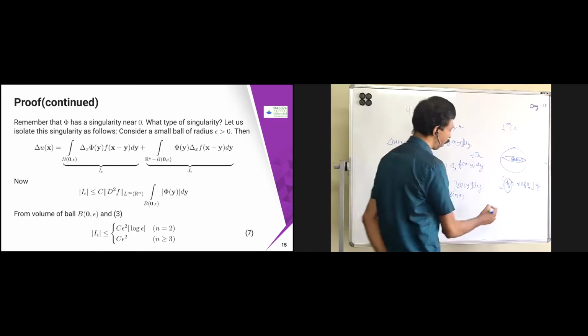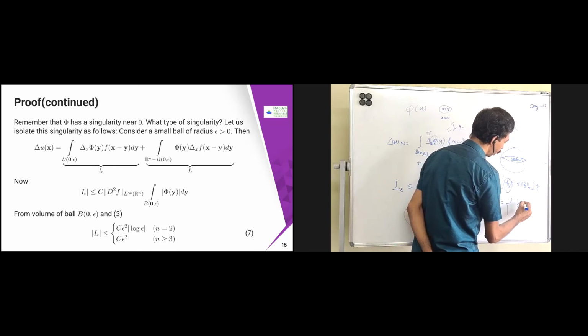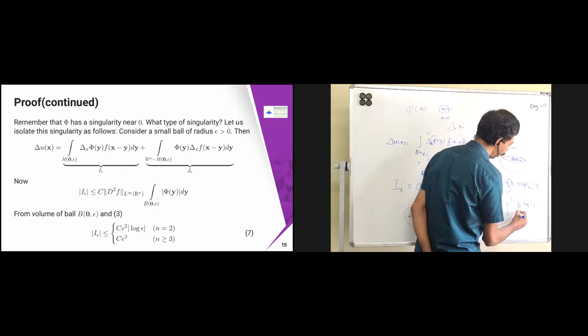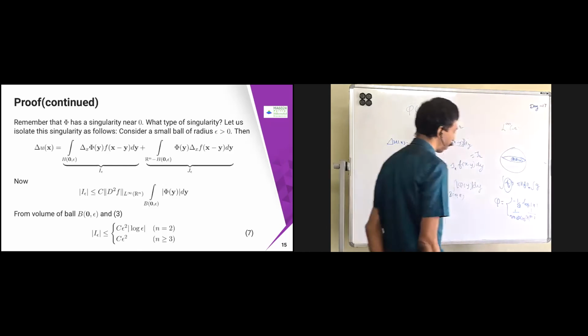So what is pi? Pi is going to be minus 1 by 2 pi into log mod x, that is for n equal to 2, and 1 by n into n minus 2 into alpha n into 1 by x power n minus 2. This is pi of x.